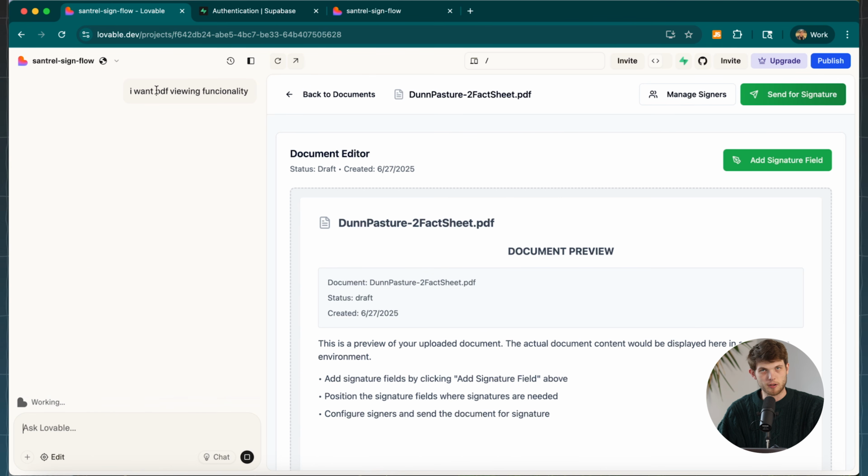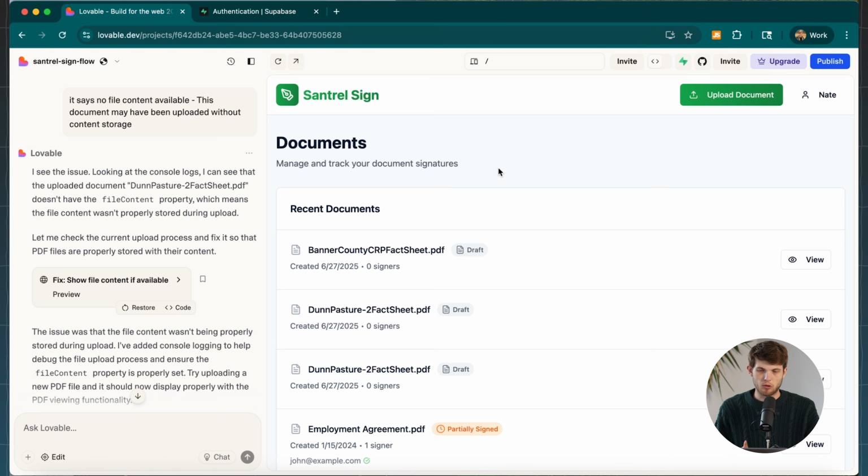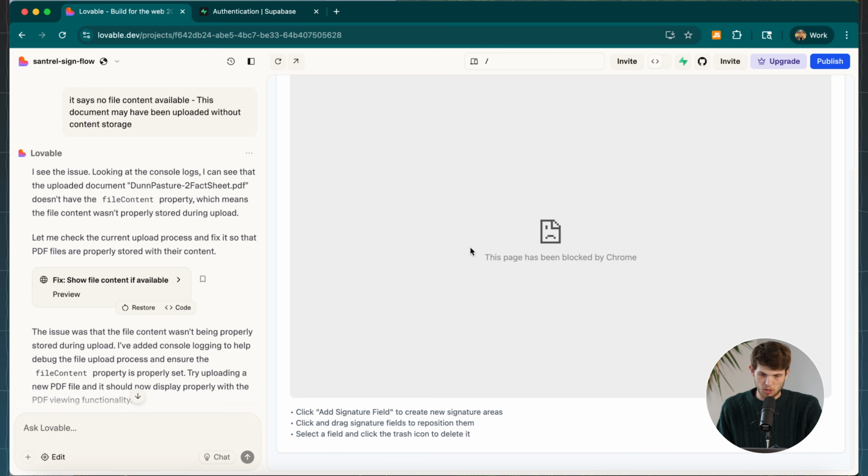When I'm talking to Lovable, I'm just having terrible spelling errors, but I don't really care. I'm just mashing the keyboard and it understands me, which is pretty great. So I'm going to continue to build this out and make sure that when we upload the document, we can view it. Right now it's being blocked by Chrome, so I'll talk to Lovable. They'll help me take care of that.